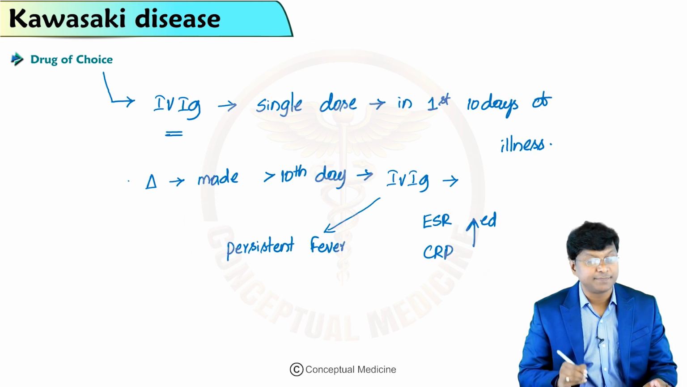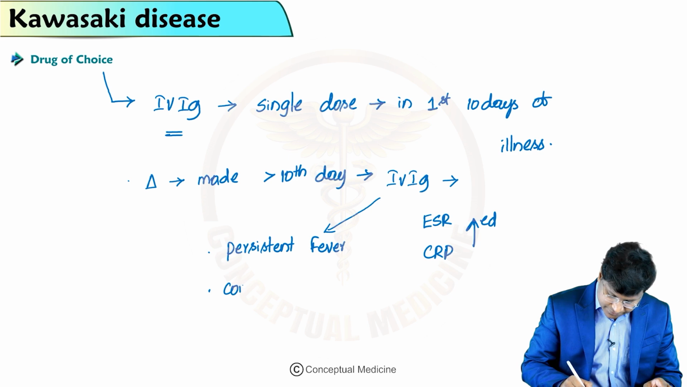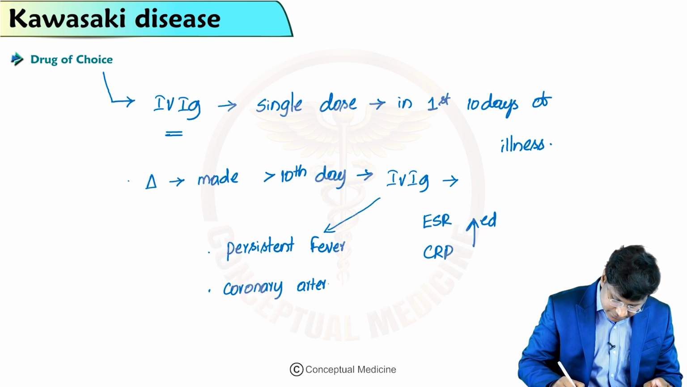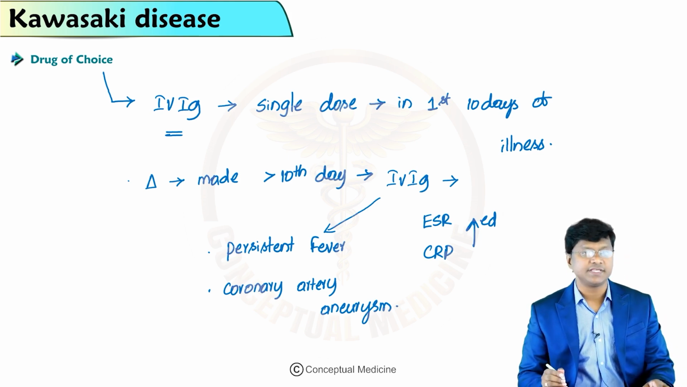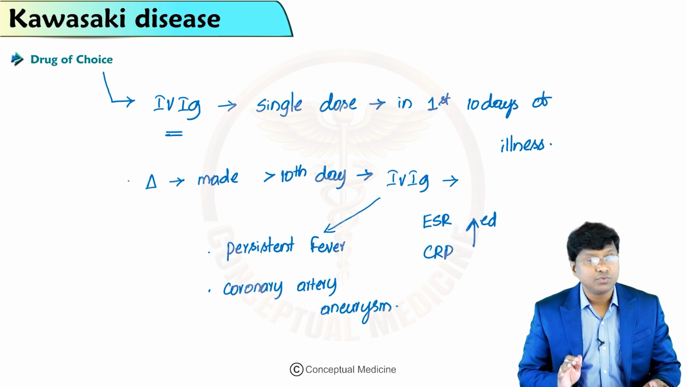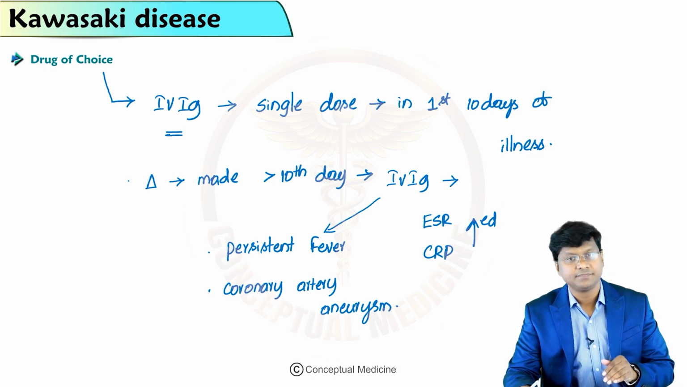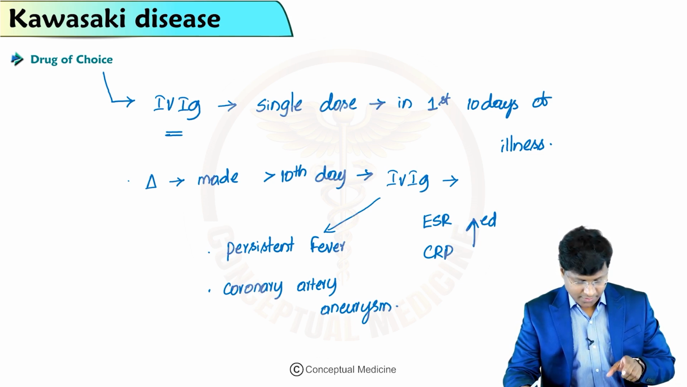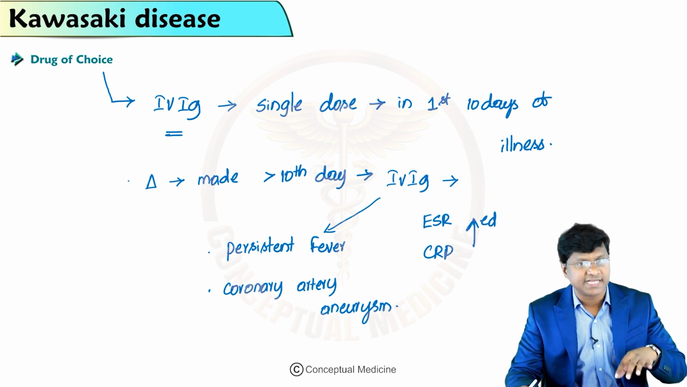Right, if there is presence of persistent fever, or if the individual has a coronary artery aneurysm even beyond the 10th day, you have to give intravenous immunoglobulin. Now the point is, you need to know that the drug of choice is IVIG.